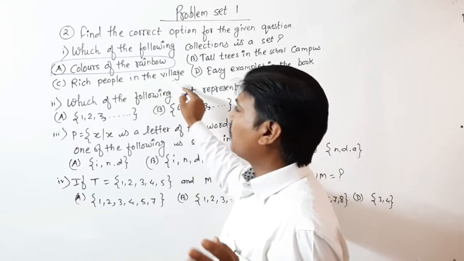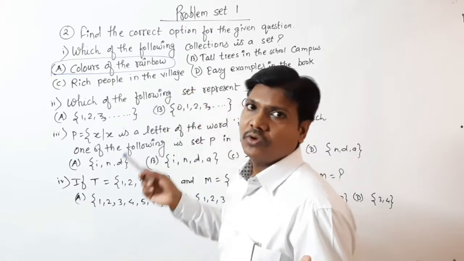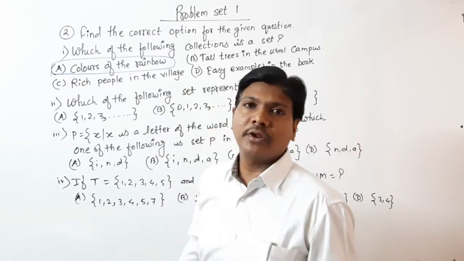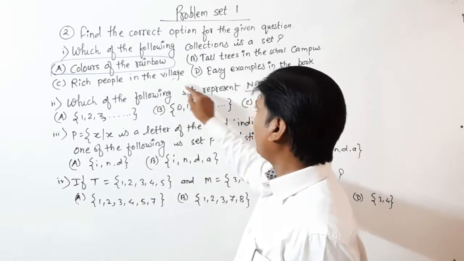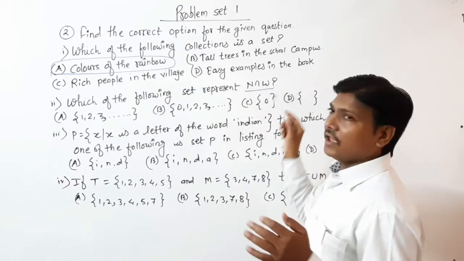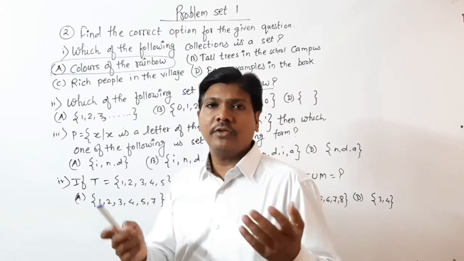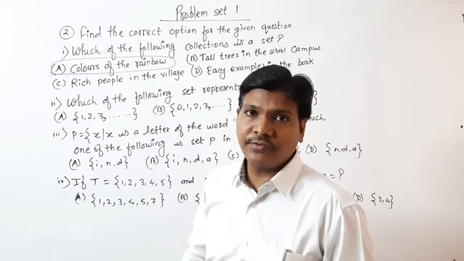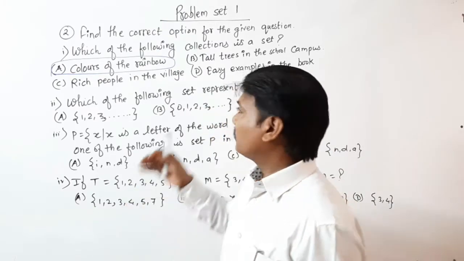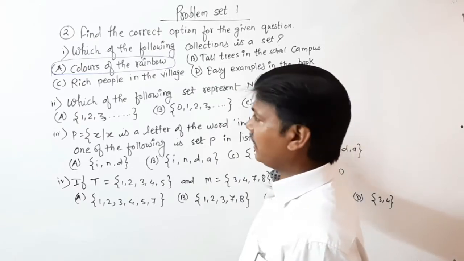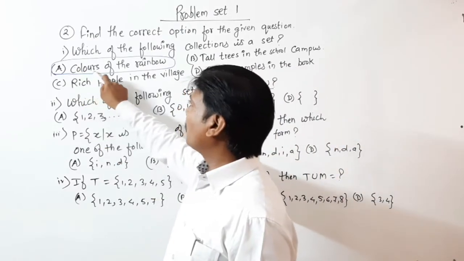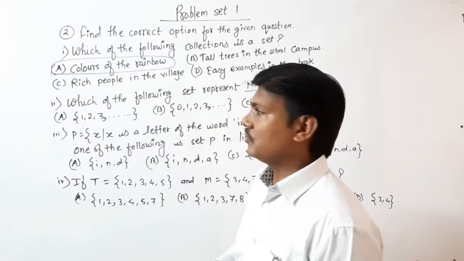Rich people in the village: you don't know how many rich people are in our village, so not defined. Easy examples in the book: we don't know which examples are easy for us or for another person, so it is also not defined. So the correct answer is colors of the rainbow.